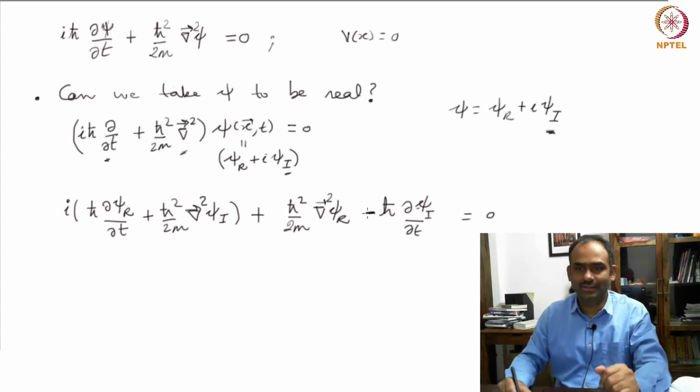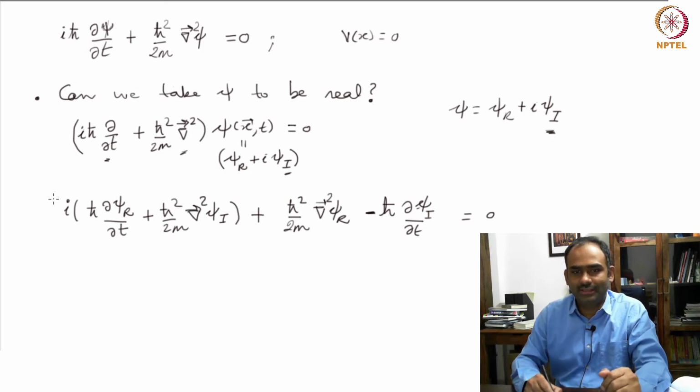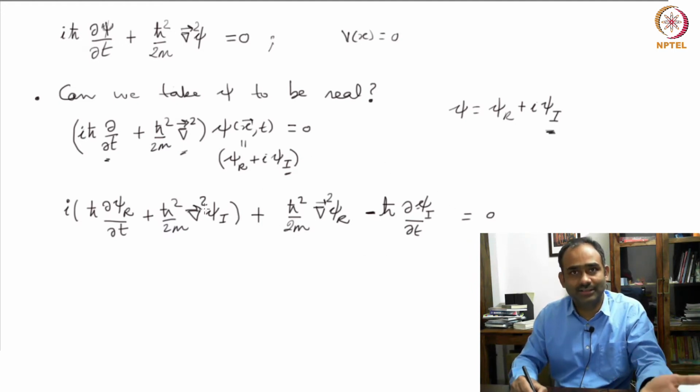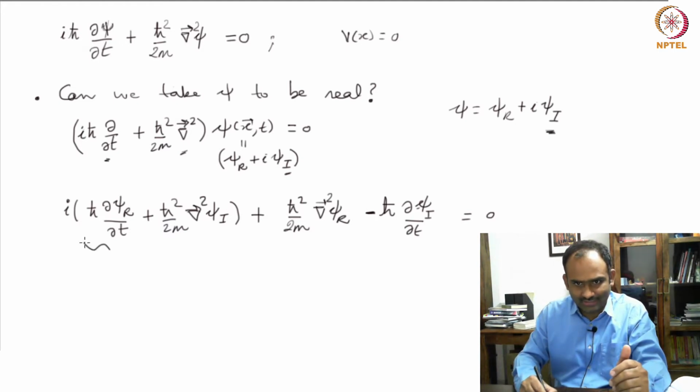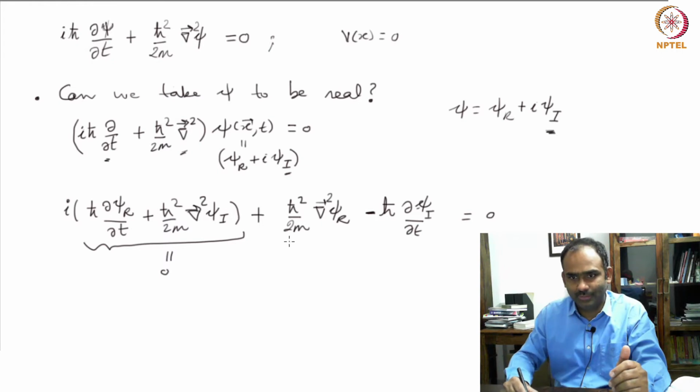So, that is what you get. Now, if this equation has to be satisfied, the real part and imaginary part must vanish separately, because there is no way a real part can cancel against an imaginary part. See, 2 can cancel against -2, but 2 cannot cancel against 2 times i. So, these two have to vanish separately, means this should be equal to 0, and that should be equal to 0.